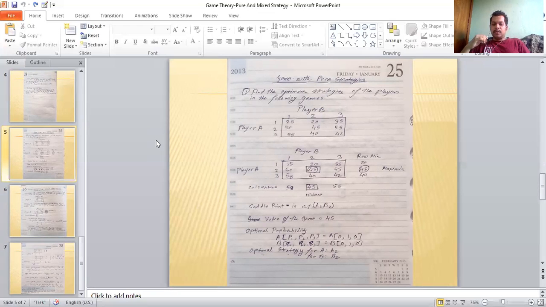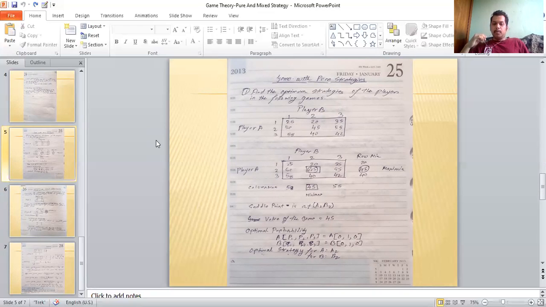So in case of the well, while we start, we first need to figure out the row minimum and the column maximum. So for example, for the row minimum, the first row, the minimum value between 25, 20, and 35 is 20. For the second row, it is 45. And for the third row, it's 40.